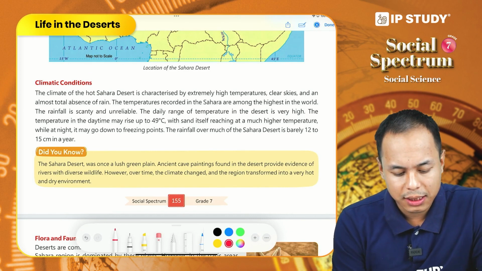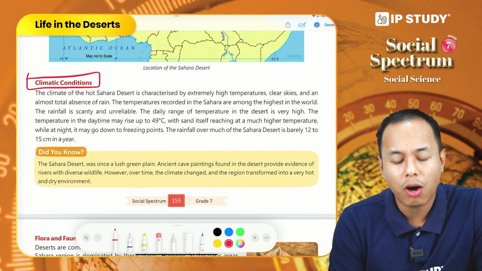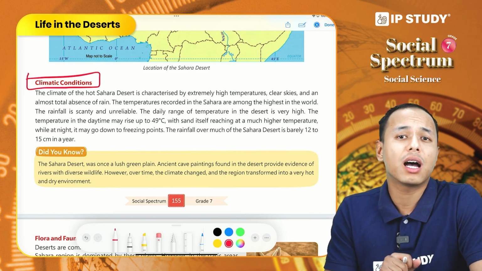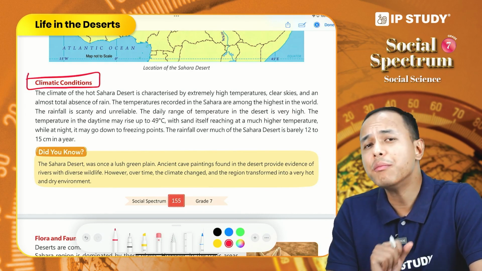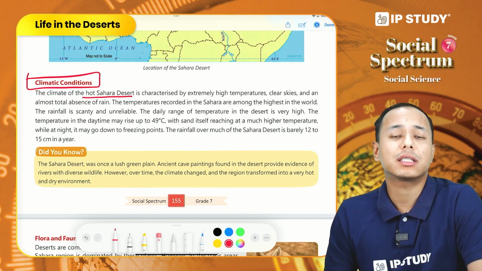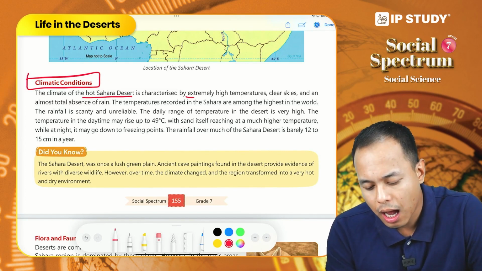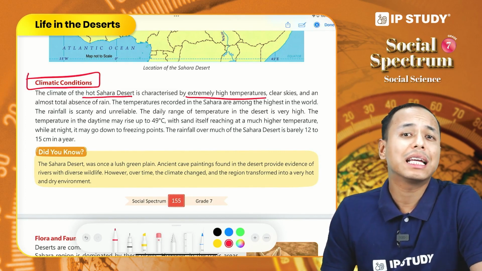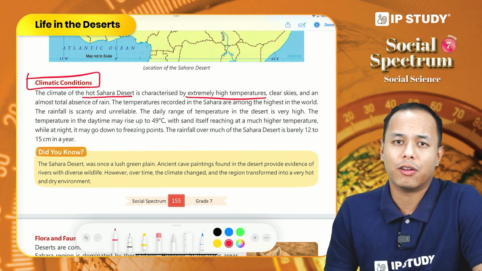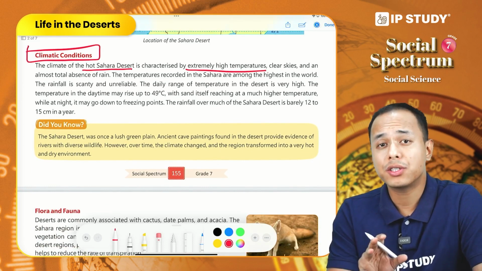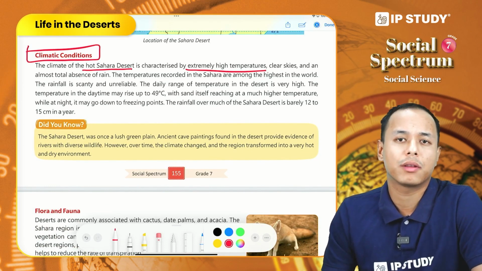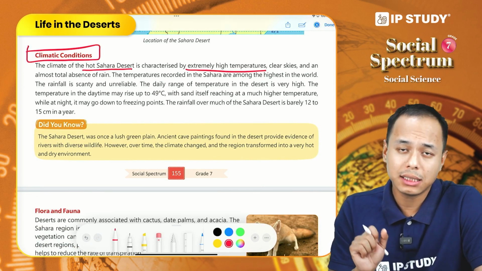Now let us discuss the climatic condition of Sahara Desert. So Sahara Desert experiences harsh climatic condition with extreme temperature. Sahara Desert being a hot desert, it is characterized by extremely high temperatures, clear sky without any cloud cover, and scanty rainfall. The temperatures that are recorded in Sahara Desert are among the highest in the world. So we can understand how hot it is in Sahara Desert.